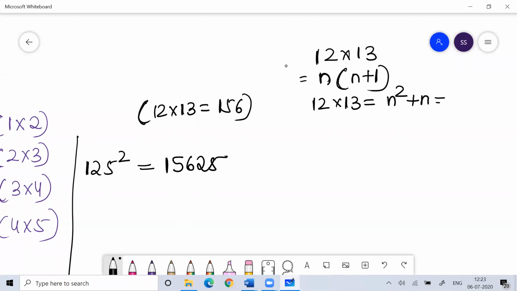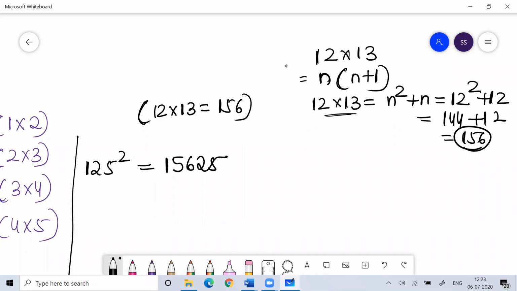Okay, so what is n? n is 12. So what is 12 square plus 12? 12 square is 144, plus 12. So your answer is 156. So the 125 square is 15625. Simple. There's one more method.